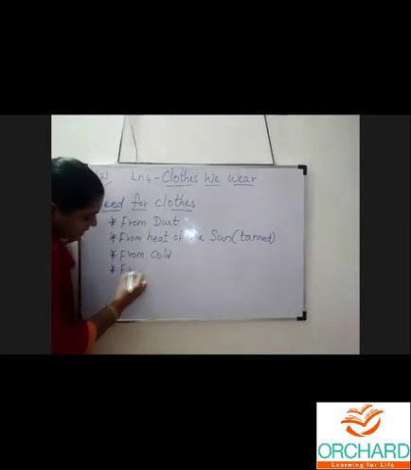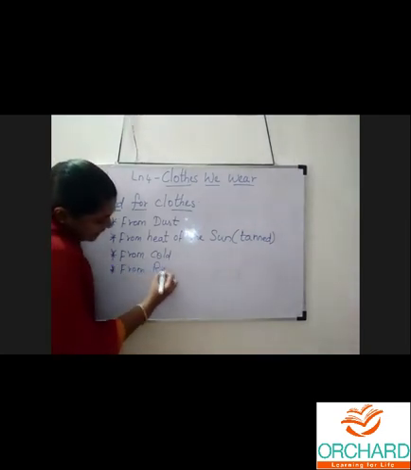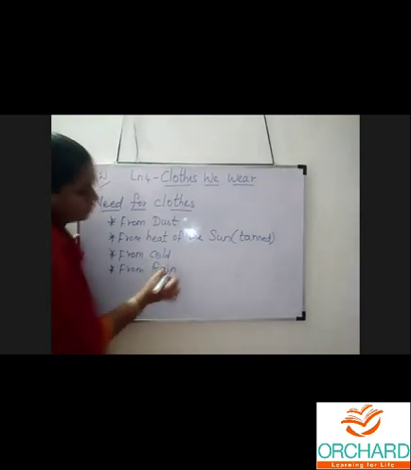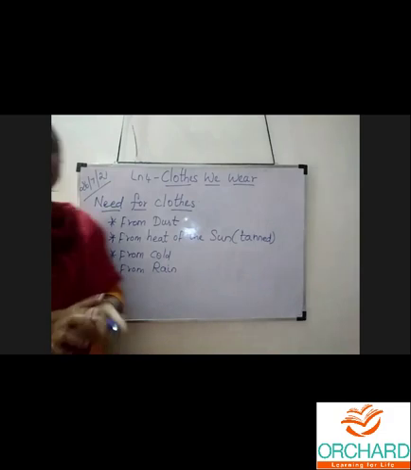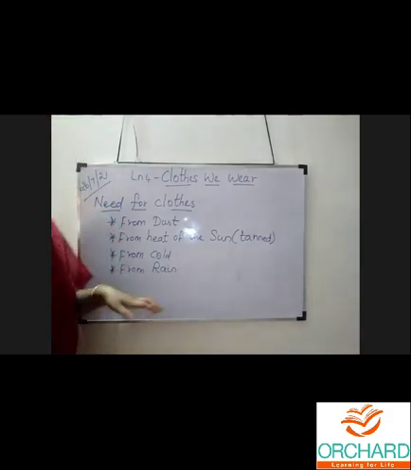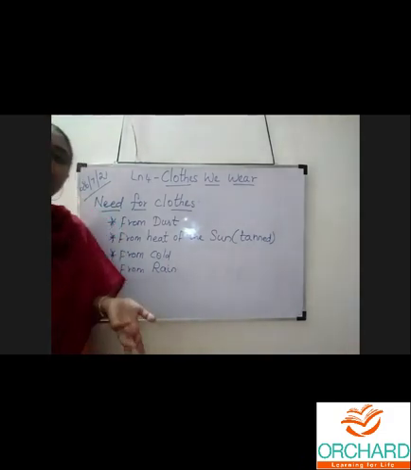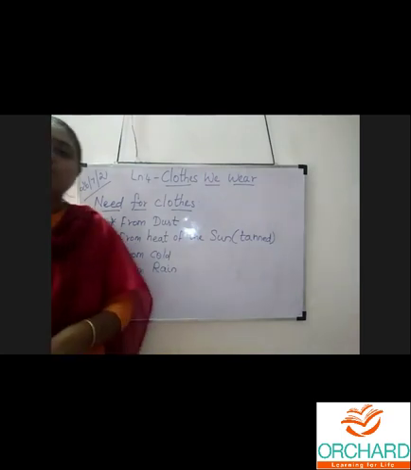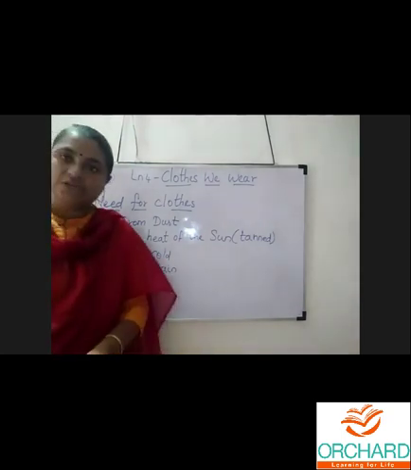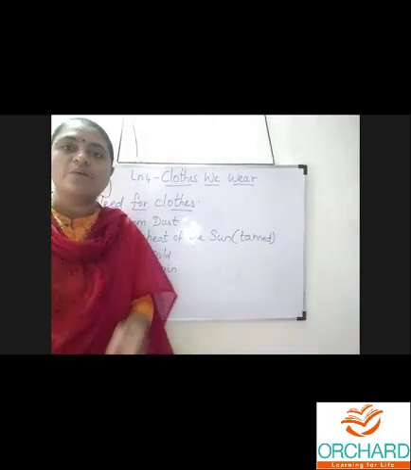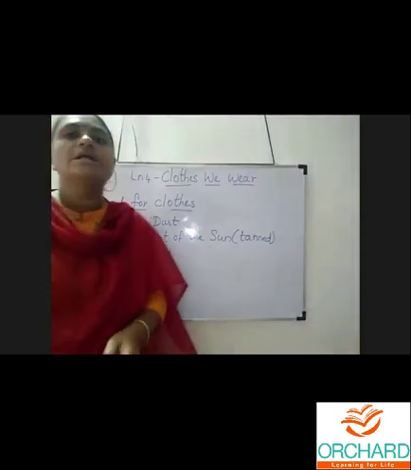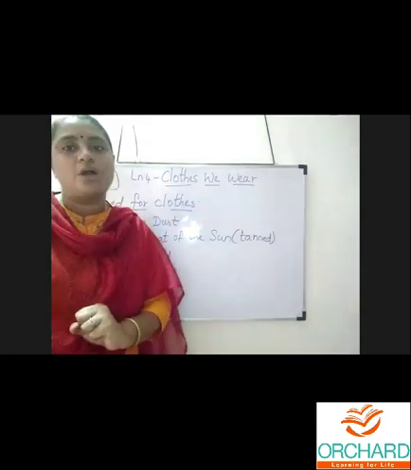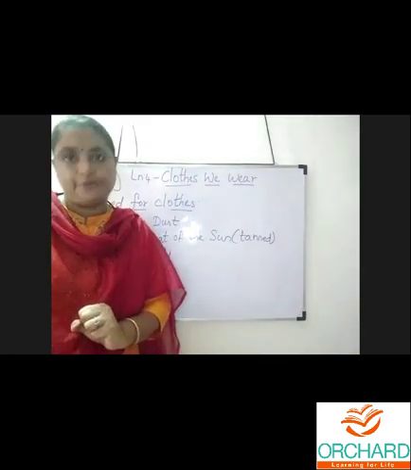Clothes protect us from rain. Yes. So if it is raining and you want to go outside, what can we use? Usually we will take an umbrella. That is not a cloth. So for clothing, we used to wear a raincoat, isn't it? Because a raincoat is waterproof. What is meant by waterproof? Waterproof means that the material will never absorb the water. That is called waterproof. Understood?